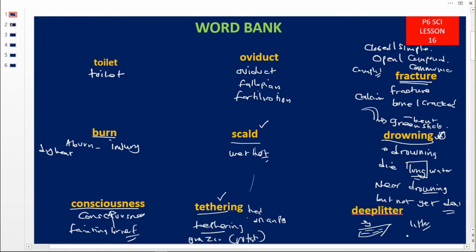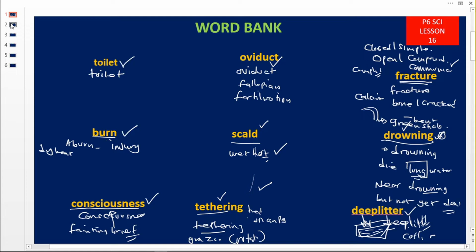Litter: these are the coffee husks, rice husks, crushed maize cobs, and so on, and the sawdust. The material we pour down here is the litter. That's why we call it deep litter. So deep litter is a system of keeping poultry. So our words for today are deep litter, drowning, fracture, oviduct, scald, tethering, consciousness, then burn, plus the toilet.